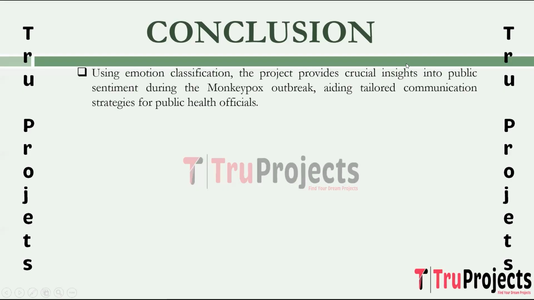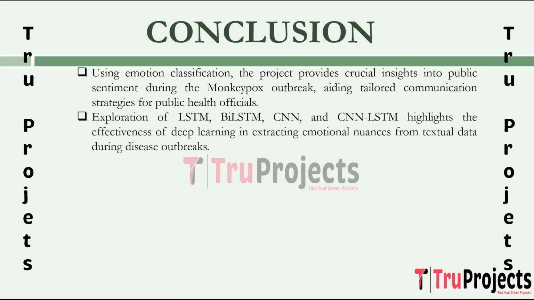Conclusion of the project. The project concludes that leveraging emotion classification on social media during the monkeypox outbreak provides valuable insights into public sentiment. This understanding is crucial for public health officials to gauge the emotional impact of the disease and tailor communication strategies accordingly. Through the exploration of various deep learning algorithms such as LSTM, BiLSTM, CNN, and CNN with LSTM, the project identifies the effectiveness of these models in classifying emotions.